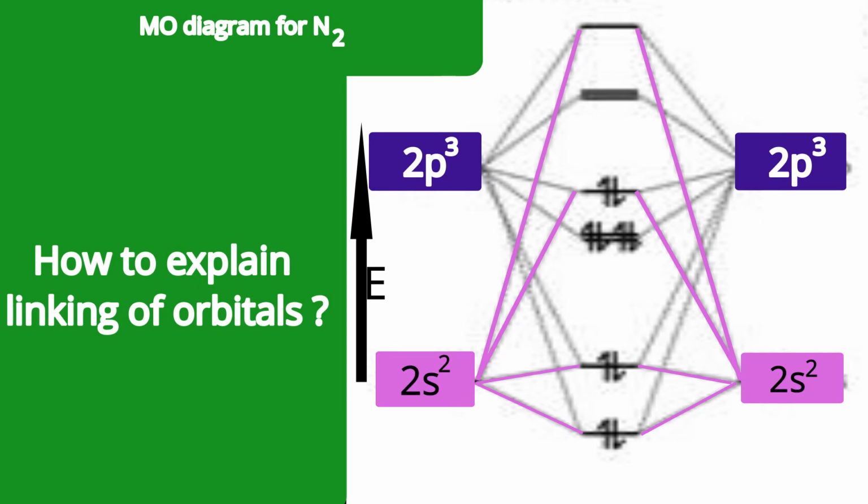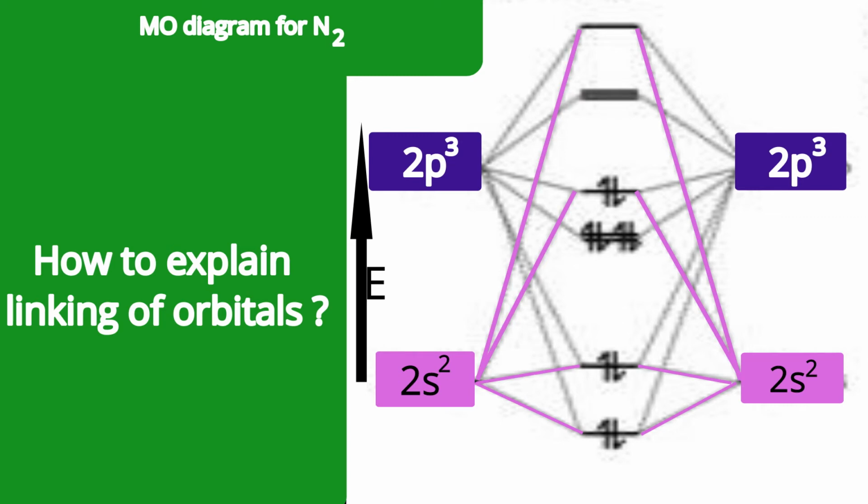So the 2s orbital and 2s orbital connectivity we understood, which was simple, which generally we expect. Now see the additional connectivity of the 2s orbital. Now I represent it by additional purple lines. I have shown here by thick purple lines additional linkings.